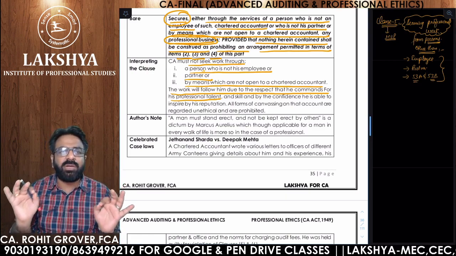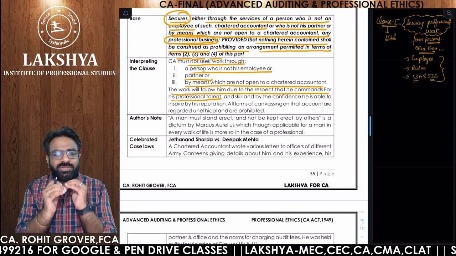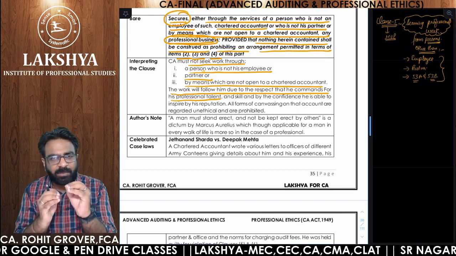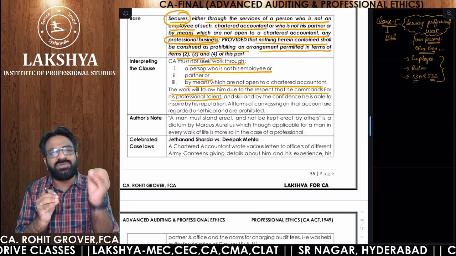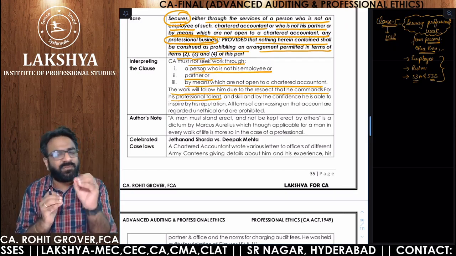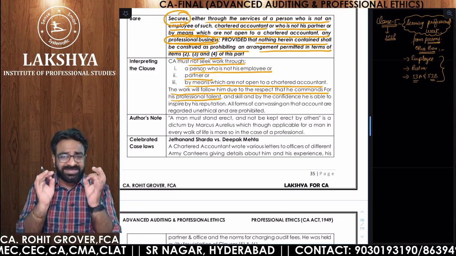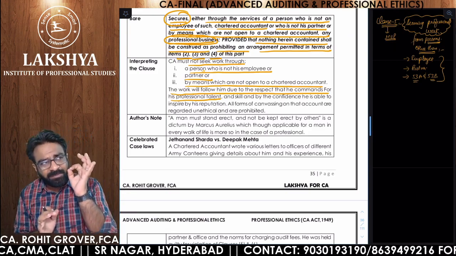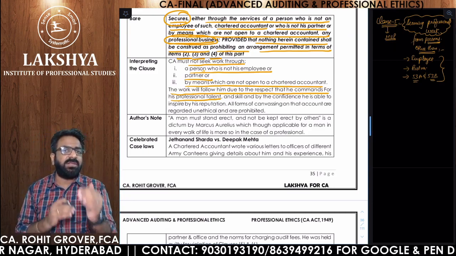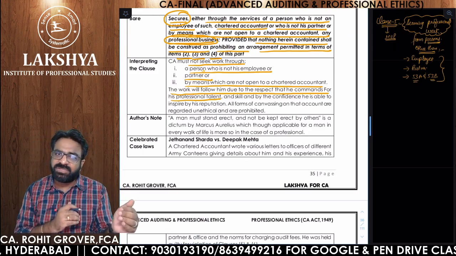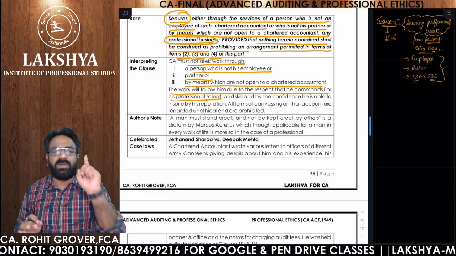You are not required to secure the work from the outsider. That doubts the dignity of the profession, and that doubts your talent. That doubts your skill also, that doubts your confidence also, that you are unable to secure the work on your own. That is the reason I say if the member in practice is found guilty of securing the work from people other than the employee, partner, or the other professionals, then you will be guilty of professional misconduct under clause number 5, part 1 of schedule 1.